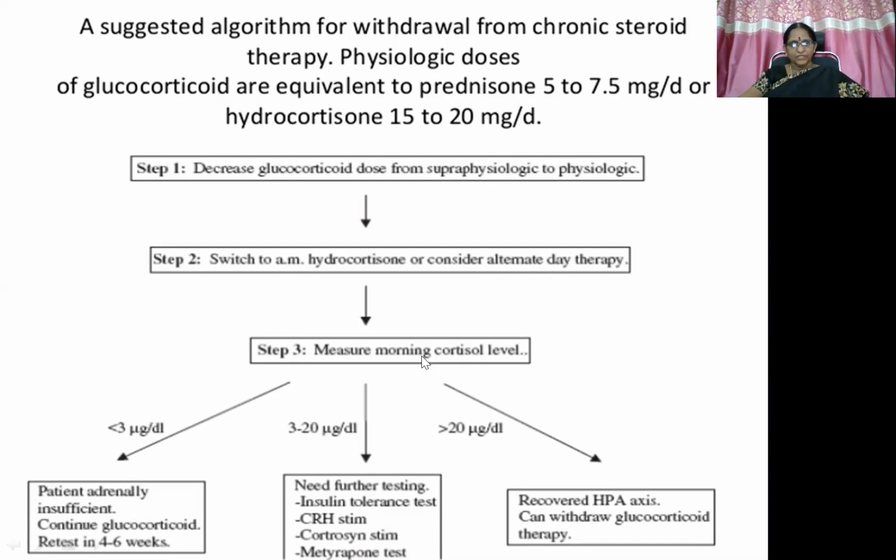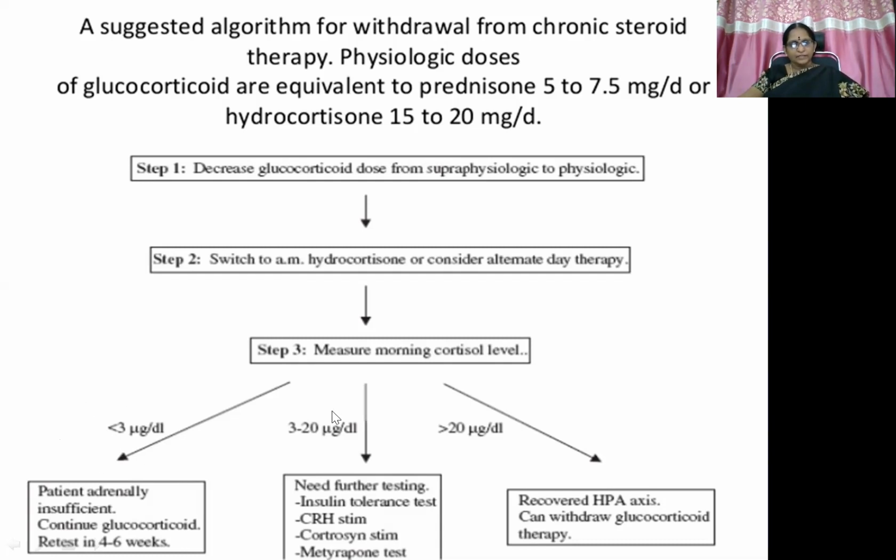Along with that, we have to measure the level. If the morning cortisol level is less than 3 micrograms per deciliter, then we have to understand the patient is adrenally insufficient because of very less secretion. So in such situations, we need to continue glucocorticoid therapy for 4 to 6 weeks.